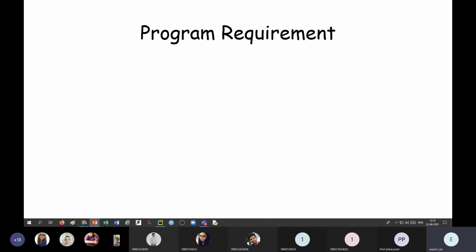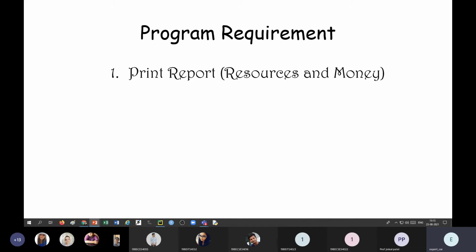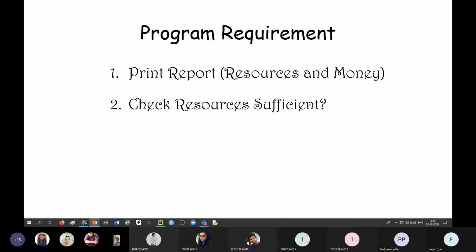At the same time, some program requirements are also given to us. First, print report, that is resources and money. When the user asks for a report, it should print which resources are in the machine and of what quantity, and also the money collected till now. Second, check whether resources are sufficient.